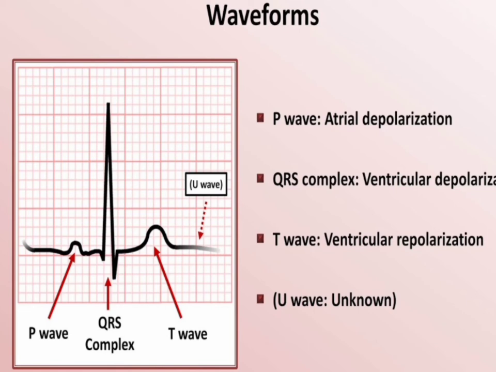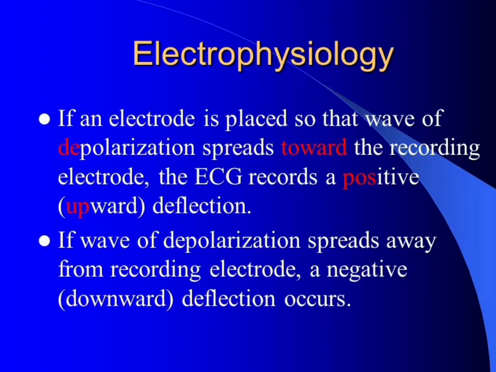T wave changes, including low amplitude and abnormally inverted T waves, may result from many cardiac and non-cardiac conditions. The normal T wave is usually in the same direction as the QRS except in the right precordial leads. The next is the U wave, which is unknown.